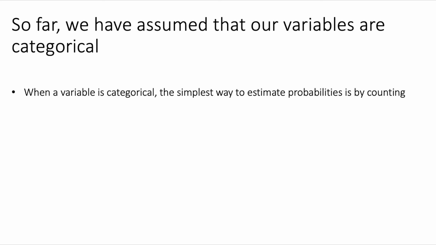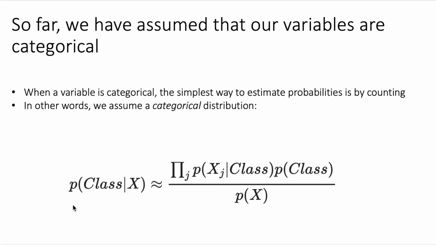So far, we have assumed that all our variables are categorical. When a variable is categorical, the simplest way to estimate the probabilities is by counting. So in other words, we are assuming a categorical distribution. It means that when we calculate the probability of the class estimated with the naive Bayes approximation here, this distribution in particular is being assumed categorical.